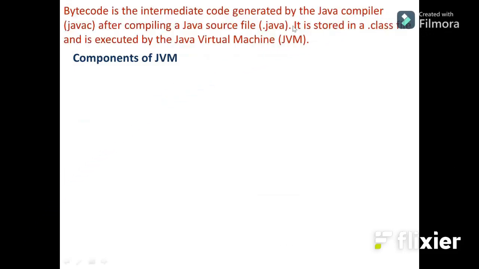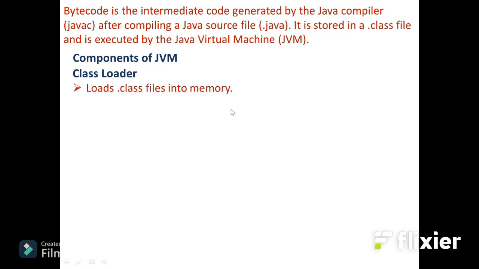Bytecode. What is meant by bytecode? It is the intermediate code generated by the Java compiler. The Java compiler compiles the source file, and the result is stored in a .class file, which will be executed by the Java virtual machine.